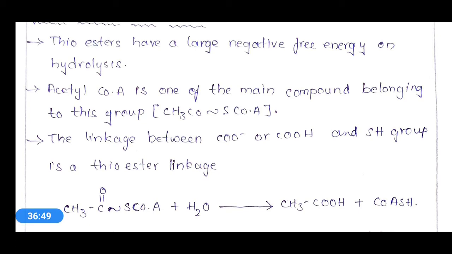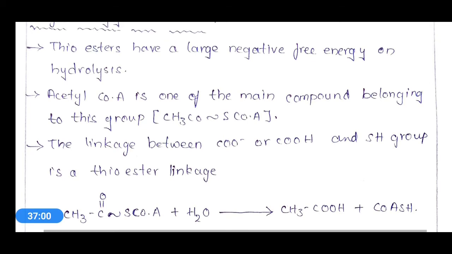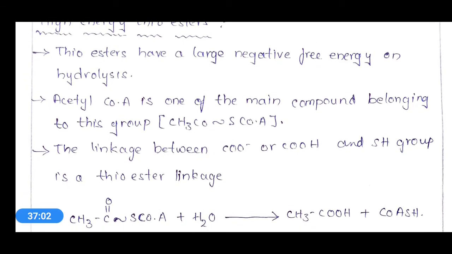If you see the diagram, thioester is converted into ester form with the help of a water molecule, that means by the hydrolysis process, and finally the ester form is produced. Okay, and coenzyme is separated. Okay, CoASH is separated from the ester form, and by this what will happen? This will release large negative free energy. Large negative free energy will be released.